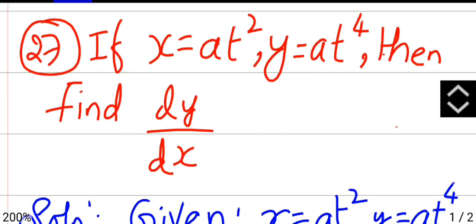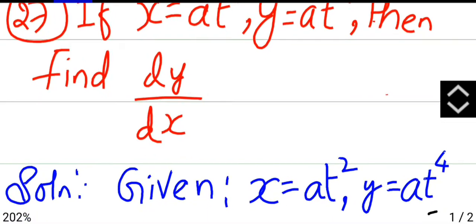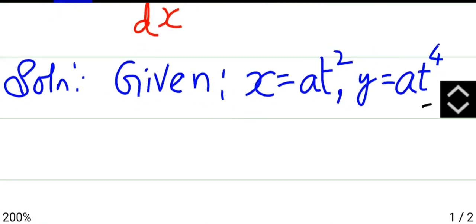Now moving on with the 27th question. If x is a t square and y is a t power 4, then find dy by dx. So here they have given the third variable, that is t. Whenever they give you a third variable t, you have to differentiate in a different way.